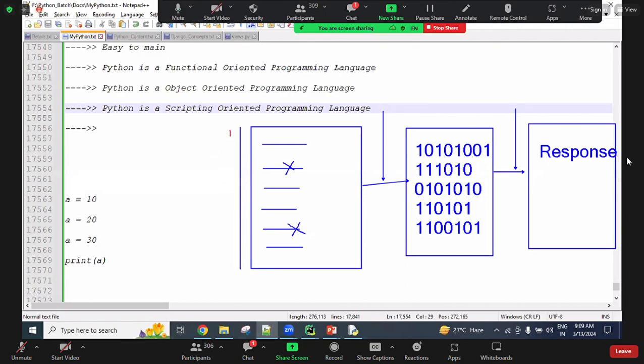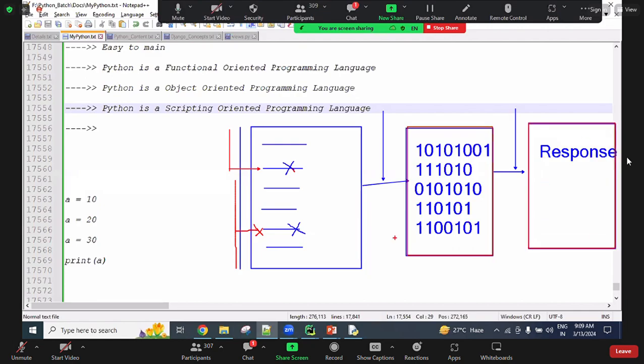When coming to the second line, if any problem is there, it stops there, the remaining lines are not checked, and it returns that so and so line has a problem. Once you solve it, the remaining lines are checked again. If everything is fine, it converts into bytecode format, executes it and returns the response.